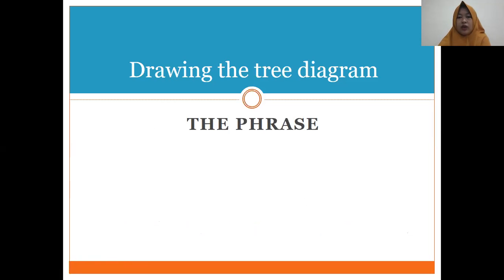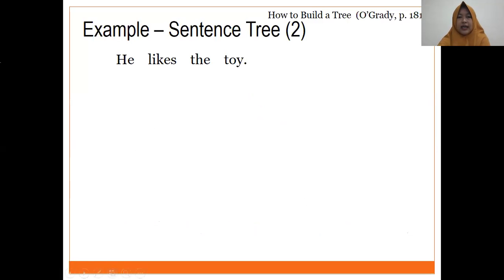Okay, let's continue our analysis, drawing the tree diagram of the phrase. Well, this is the complete sentence. He likes the toy. We have subject here. Likes the toy is verb phrase. So the analysis will be like this. He, the first constituent, and likes the toy as verb phrase.